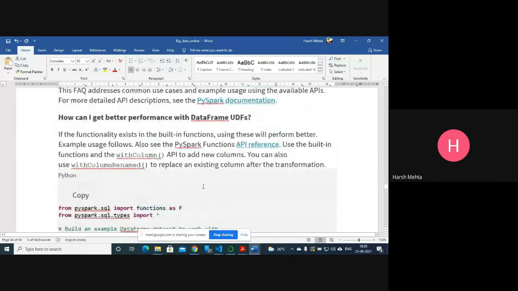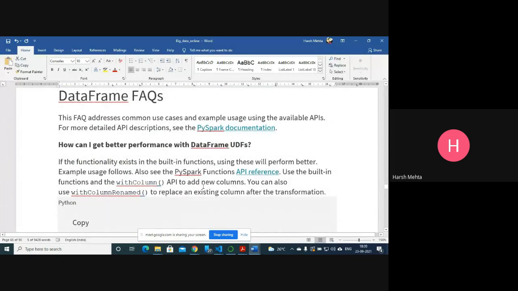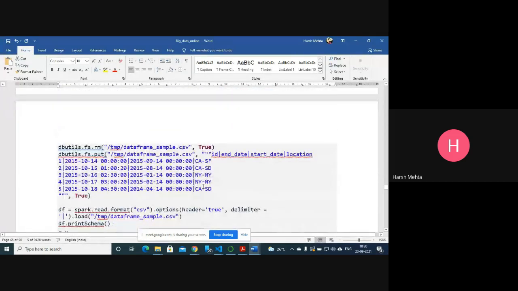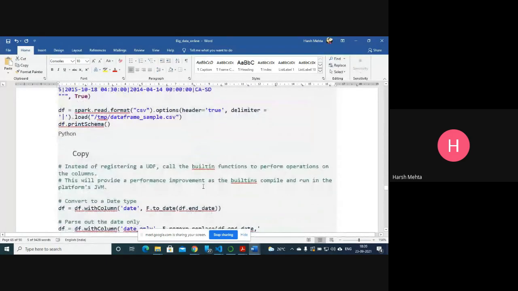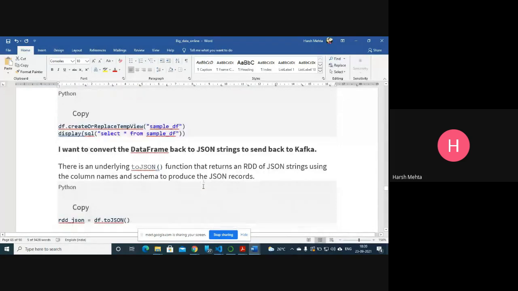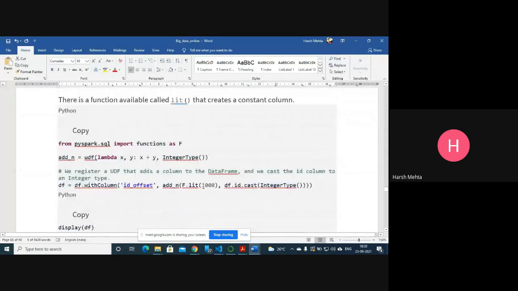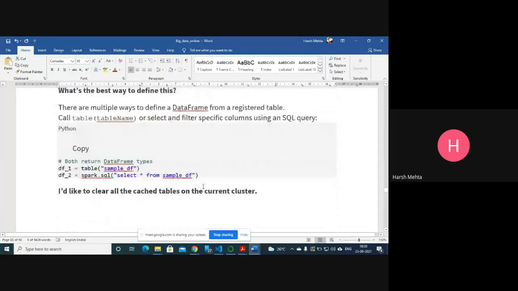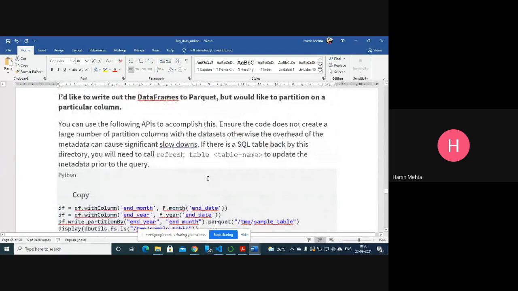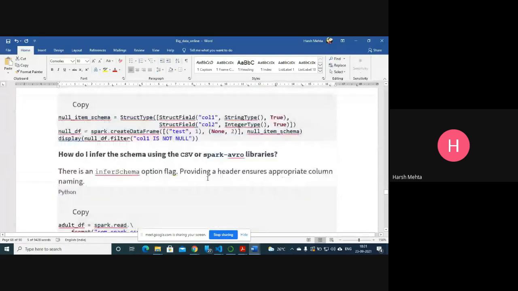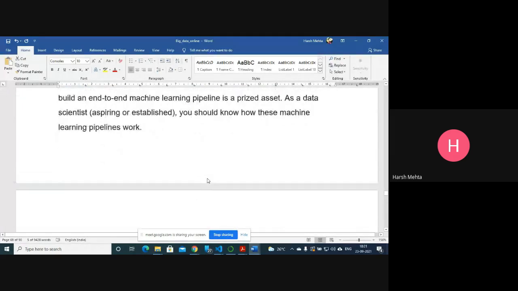Data from UDF is also given, data from user defined function. That we are not seeing right now. Yes, in the basics of data frame, that is enough. A lot of things are given.